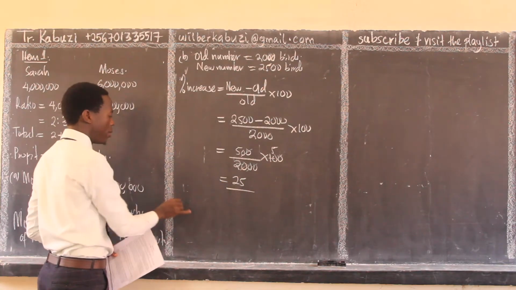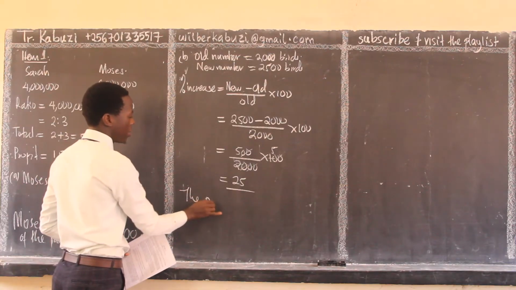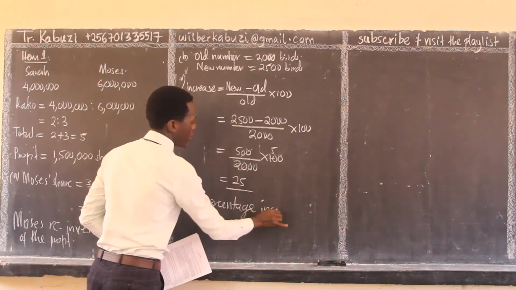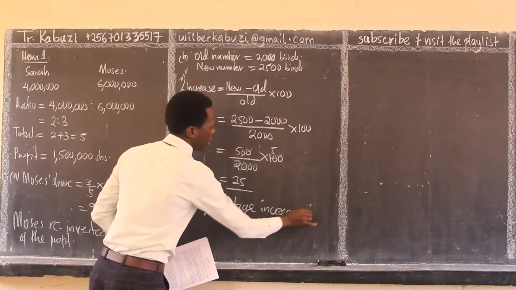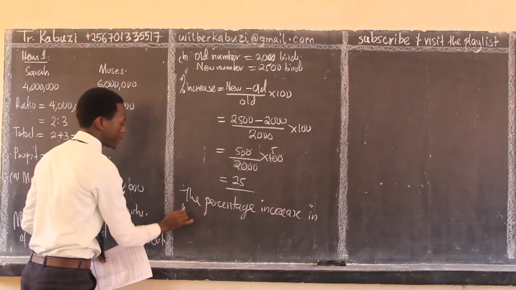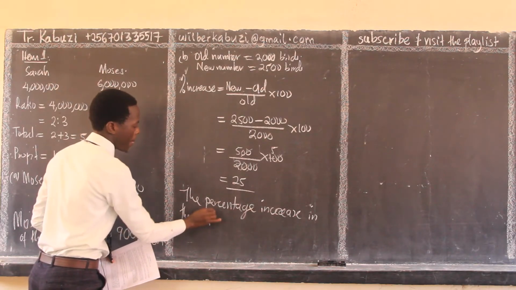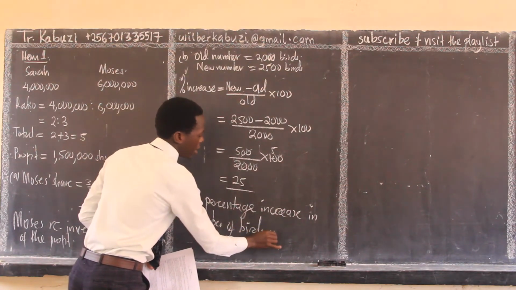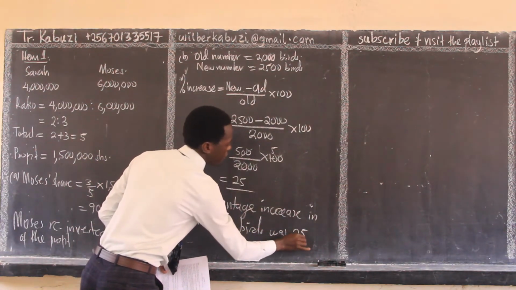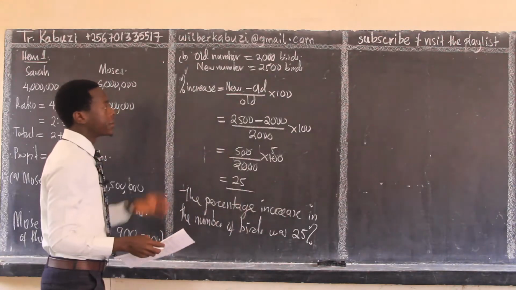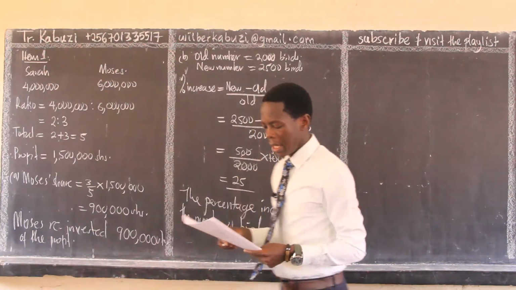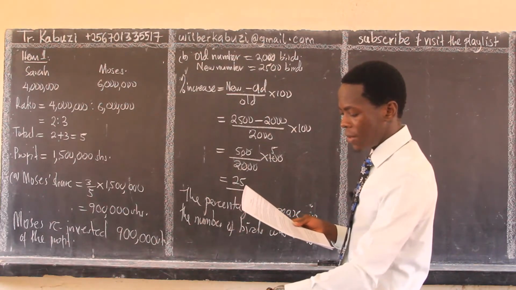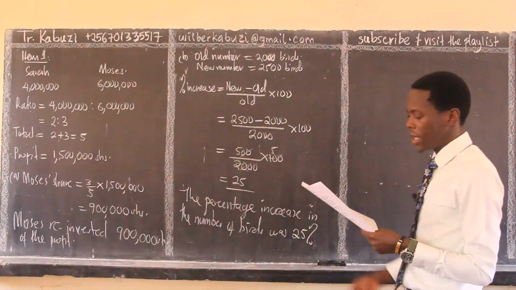Therefore, you respond: the percentage increase in the number of birds was 25%.